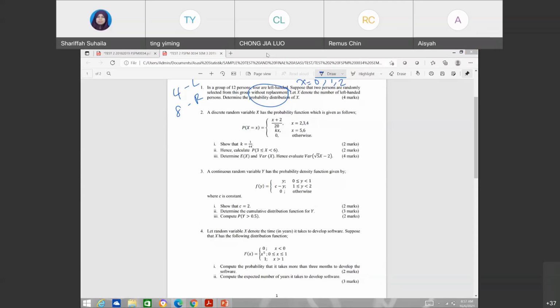Okay. So again, question number 2, you have probability X equals to X plus 2 over 20. Okay, you have KX and then show that K equals to 1 over 44. Okay, so benda yang sama, pattern yang sama. So that's mean you just insert your probability X equals to 2, X equals to 3 and then total up equals to 1. So set, show that. So maksudnya kamu kena dapatkan lah K itu sama tak dengan 1/44.